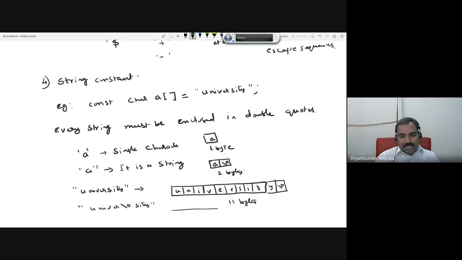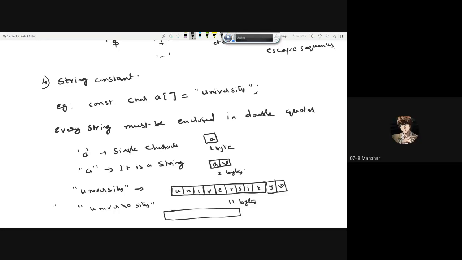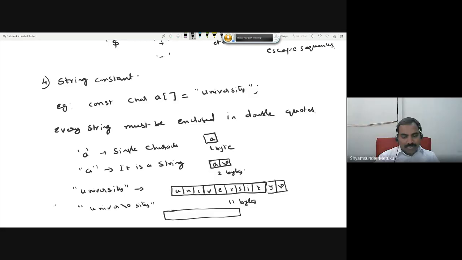Can you tell me what exactly the computer is going to process? Even though it will be saved this way, that is not a problem. Can you tell me how many letters it is? 6 letters, sir, and 1 null character. 1, 2, 3, 4, 5, 6, 7, 8, 9, 10, 11, 12. Basically, memory has 12 locations, because I wantedly included a null character, and by default one more null character will be there at the end. Correct or not?